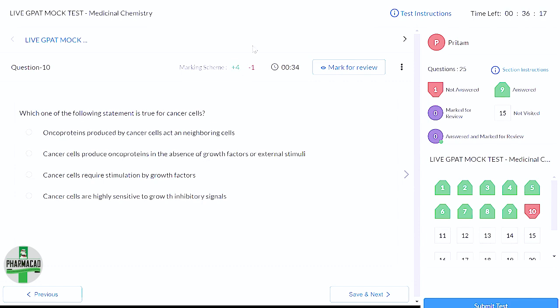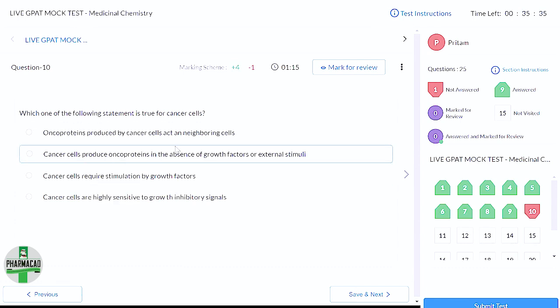Cancer में क्या होता है? There are some oncoproteins which are formed in tumorous cells. ठीक है? वो लोग ट्यूमर सेल का ग्रोथ और डिवीजन और बढ़ाएंगे, मल्टीप्लाई होगा ट्यूमरस सेल, but this does not act on neighboring cell. वो उसी ट्यूमरस सेल को ही और ग्रो करेगा. There will be uncontrolled growth of that tumorous cell, but it will not act on neighboring cell. ठीक है? The same tumorous cell may spread. It will move from this place to another place called metastasis, but that will not impact neighboring cell. So this is not true.